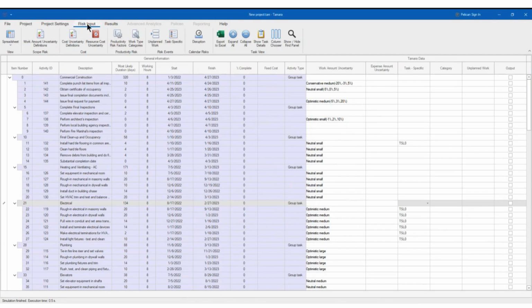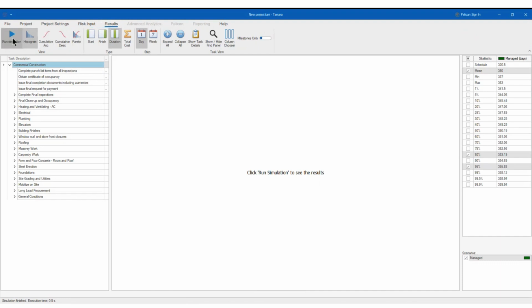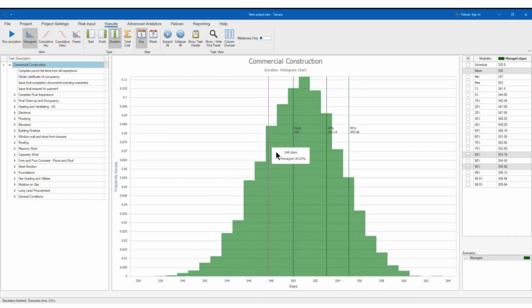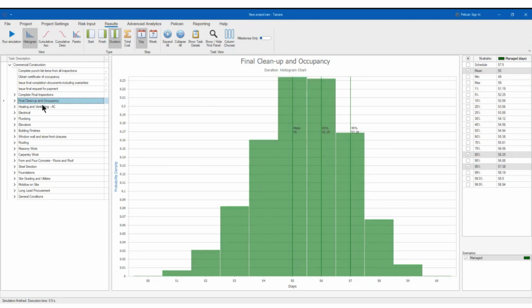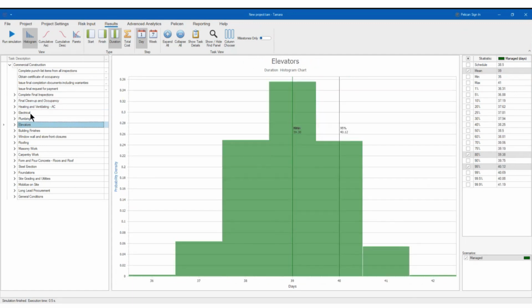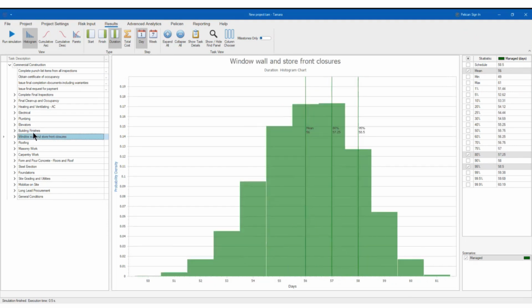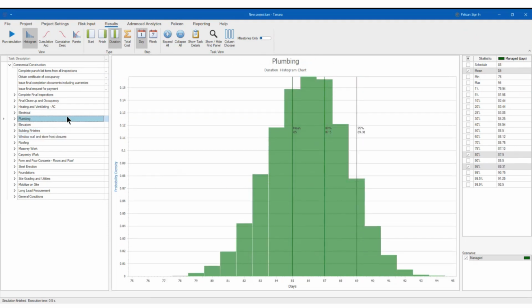So now I can run the simulation like this. And now you see that it moved a little bit to the right. Not much, because I have only one risk and I have all these uncertainties. As always, you can drill down to any of these different, in this case, phases of the project so you can take a look. Okay, so you see how easy it is, right?